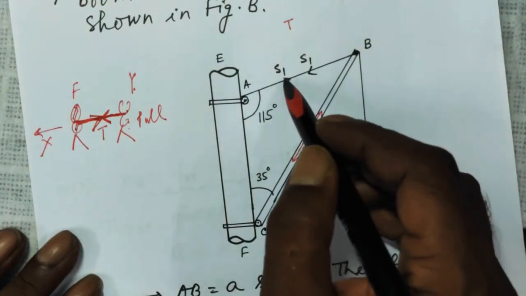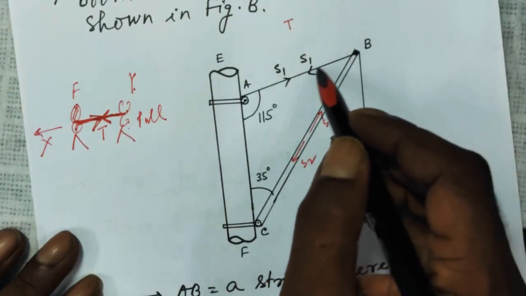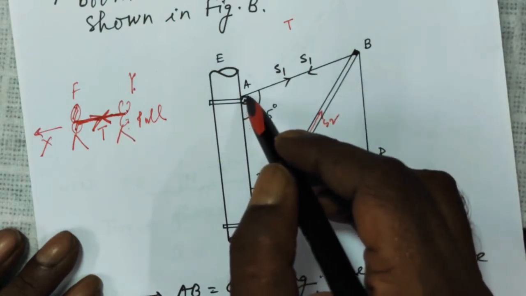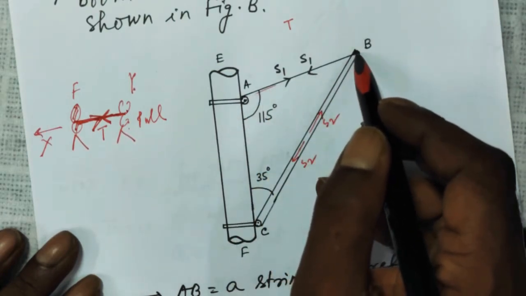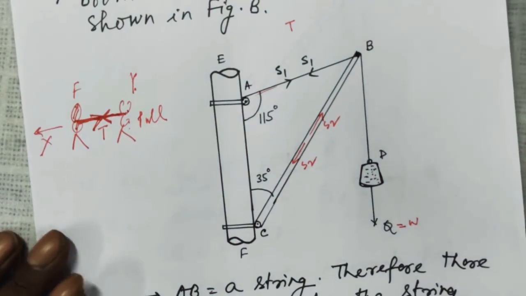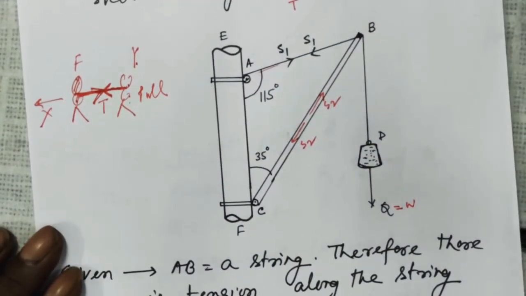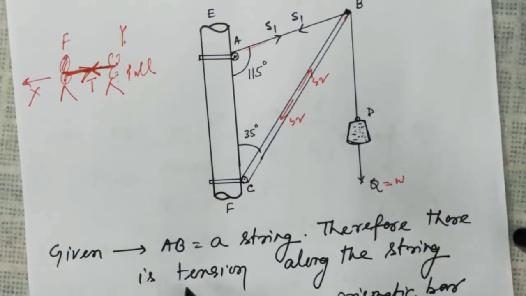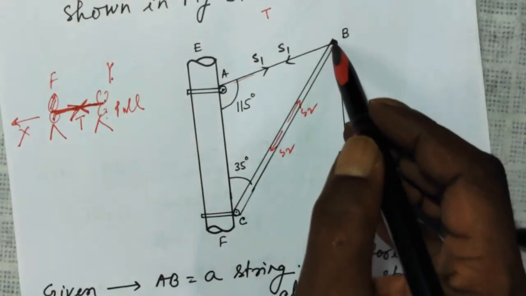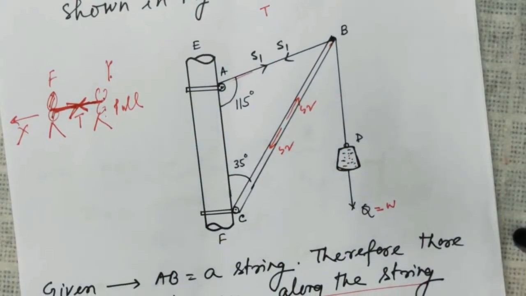So here S1 and S2 are away. This S1 is also away from this joint A. This S1 is away from the joint B. That is what you have to remember. Now, this is a boom. So that is what I explained. AB is a string, therefore there is a tension along the string, but away from the joints, away from this joint, away from this joint.